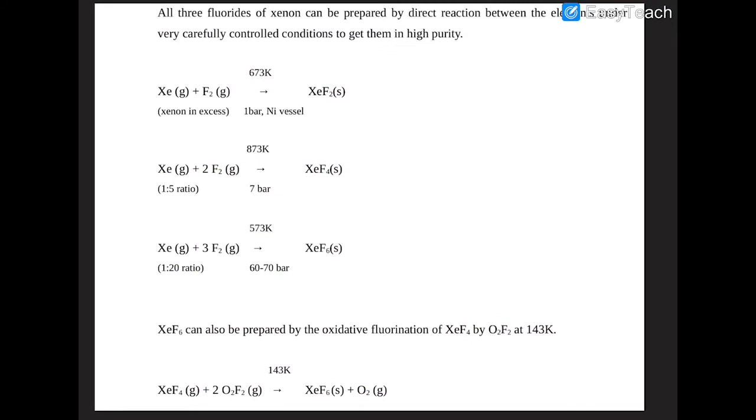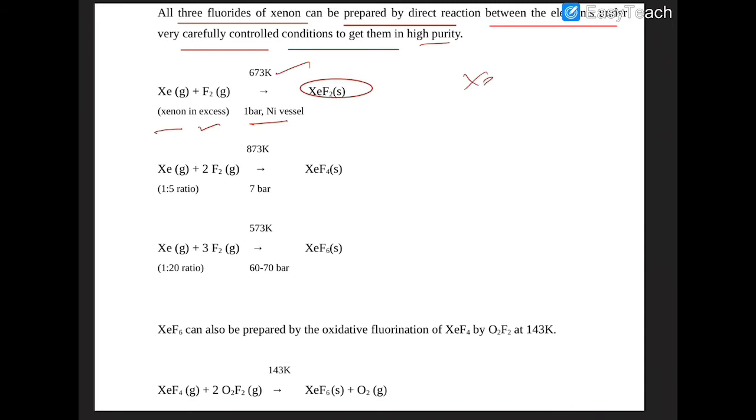Now, all three fluorides of xenon can be prepared by direct reaction between the elements under very carefully controlled conditions to get a very high purity of the compound. When xenon and fluorine are reacted such that fluorine is taken in excess at 1 bar pressure in a nickel vessel at about 673 Kelvin, xenon difluoride is formed.